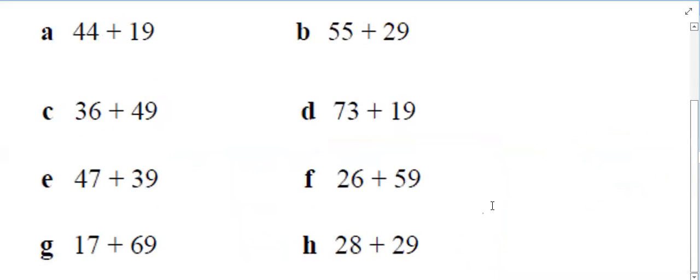Right. Here. Sharanya. Yes, sir. C. Instead of adding 49, what can we add? We can add 50 and minus 1. Better. Tell me, 36 plus 50? 86. Then minus 1 is 85. 86 minus 1 is 85.